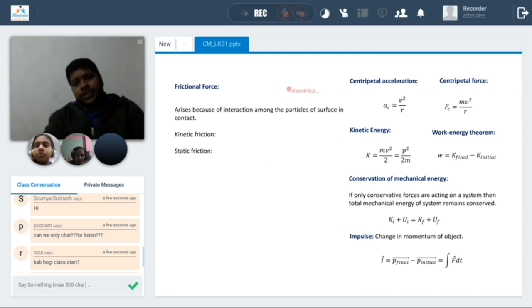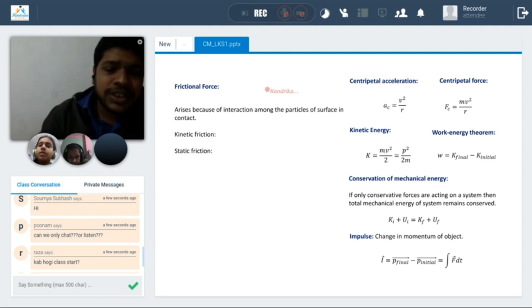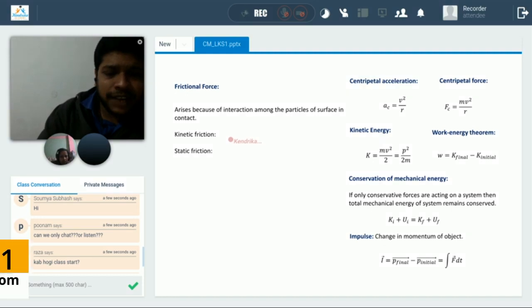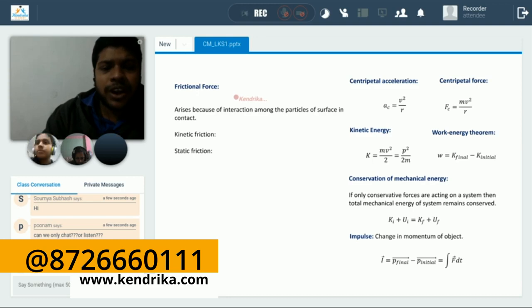Then frictional forces. Frictional forces are non-conservative forces, and there are two kinds: static friction and kinetic friction. The static friction has more value than kinetic friction. I haven't written the formula for that, as I was putting the things we need to work on. But I have seen problems in exams related to frictional force.